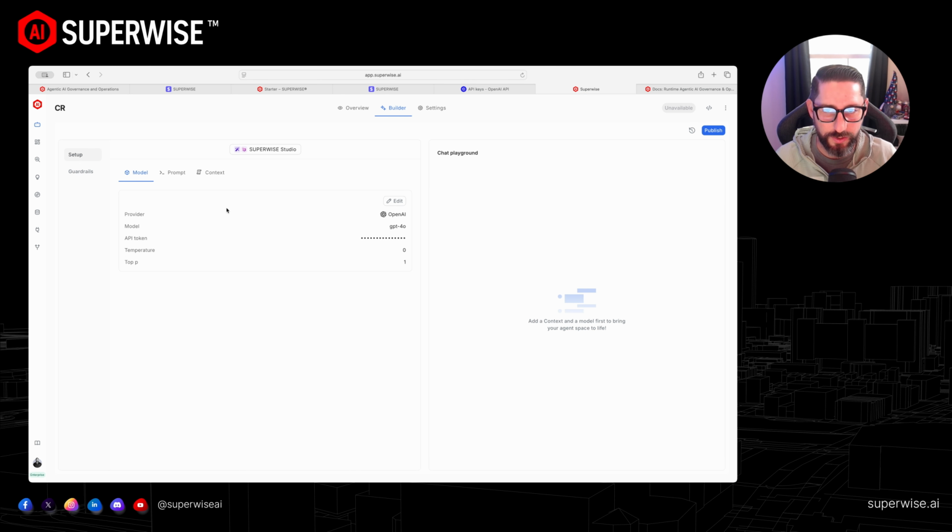So under the studio, you can just hit model and then hit edit, and then you guys are good to go. You can kind of test it. On the right is our chat playground. So as we start doing it, and you may want to change the temperature and top P, like the complexity or the randomness or the factuality of the output, you can play with this in the back end and then tweak it and adjust it as you go.